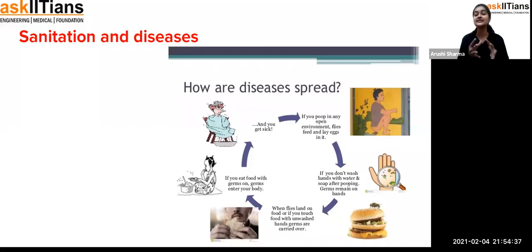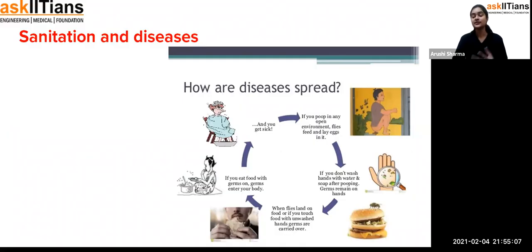So that's why, student, sanitation is very important. When you come back to your house, you have to wash your hands, clean your clothes, or sanitize yourself, so that it could be better for you. Exactly, sanitization is an important thing nowadays. If sanitization is good, you will be very much free from diseases. But if sanitization is not good, diseases would definitely be there.